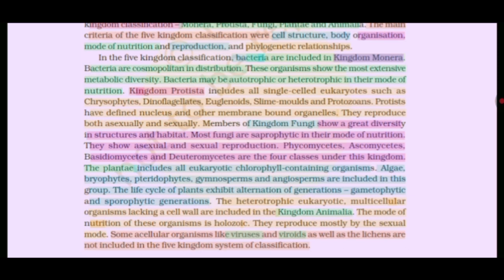The heterotrophic eukaryotic multicellular organisms lacking a cell wall are included in the kingdom Animalia. The mode of nutrition of these organisms is holozoic. They reproduce mostly by the sexual mode. Some acellular organisms like viruses and viroids, as well as lichens, are not included in the five-kingdom system of classification.